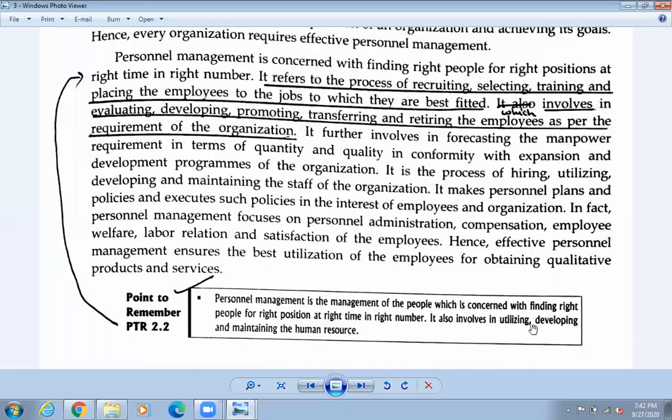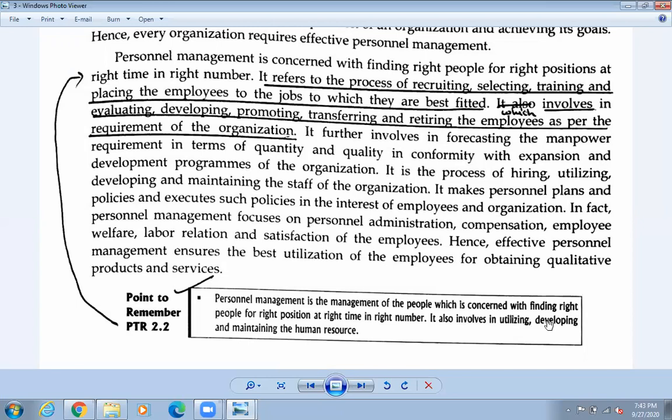Okay, and it also involves utilizing, developing, and maintaining the human resources. Okay, so how to utilize them? We must utilize them properly, whether they are working properly or not. Okay, कसरी काम दिने हो त उनीहरूलाई? Okay, so they should do it properly also. So there should be proper utilization of the staff.